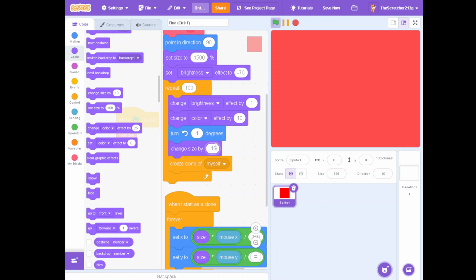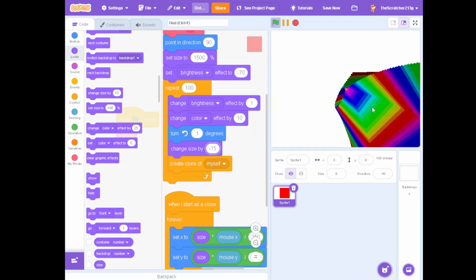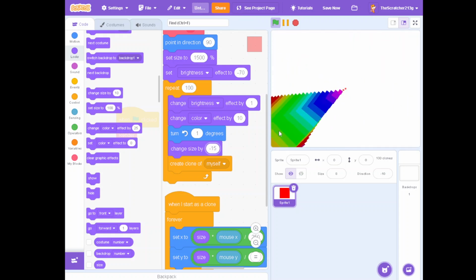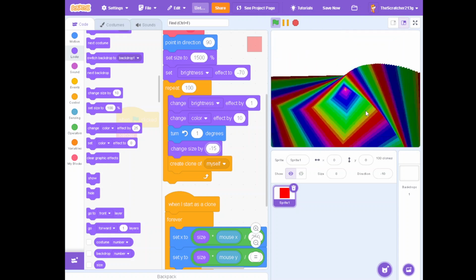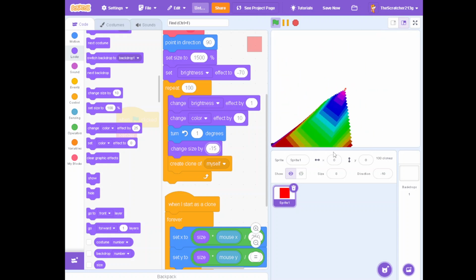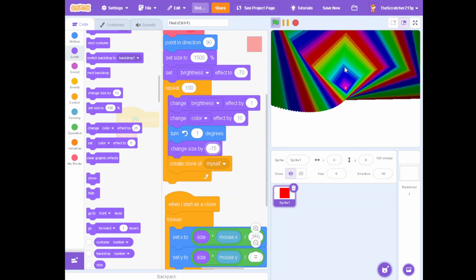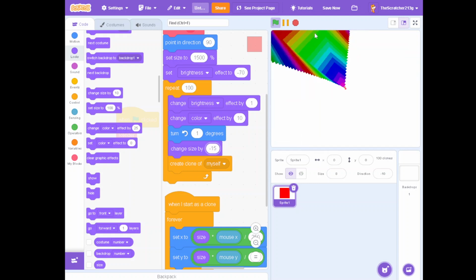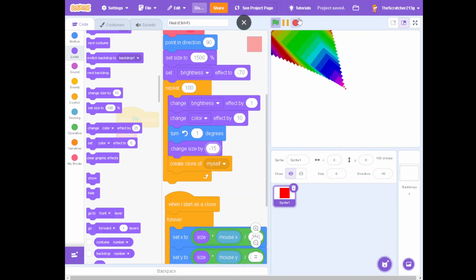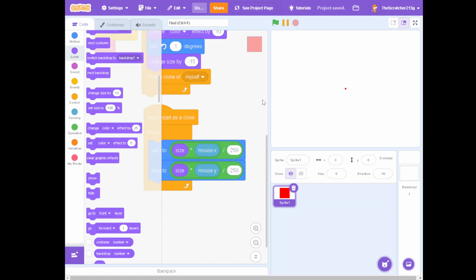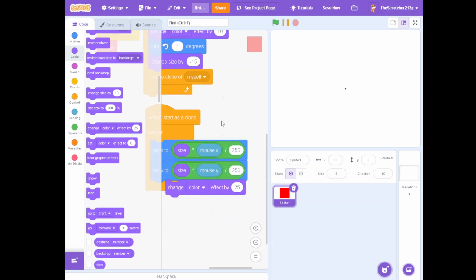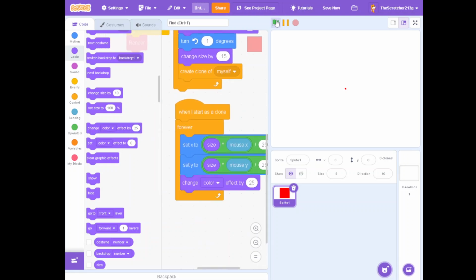This isn't right. Alright, the next thing that we need to do, we need to change the size by 25.